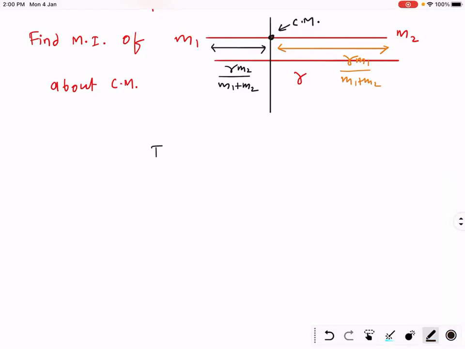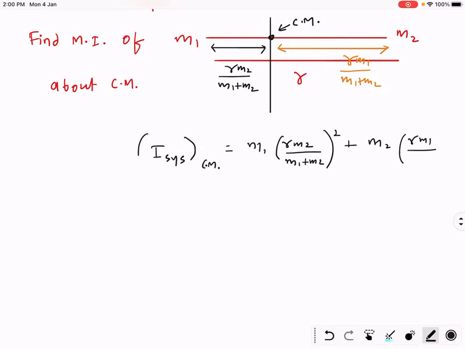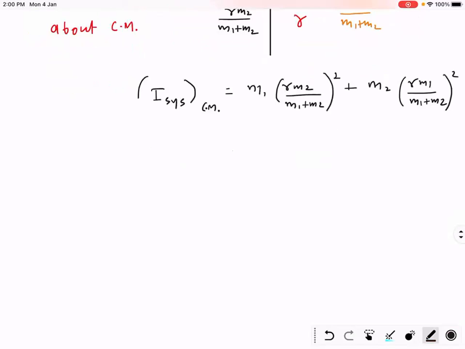Now let's write the moment of inertia of the system about the center of mass. m1 into r m2 upon m1 plus m2 whole square, plus m2 into the distance from the center of mass, that is r m1 upon m1 plus m2 whole square. Everyone understood? Okay. You can simplify this later.